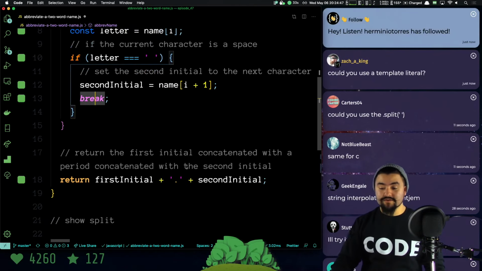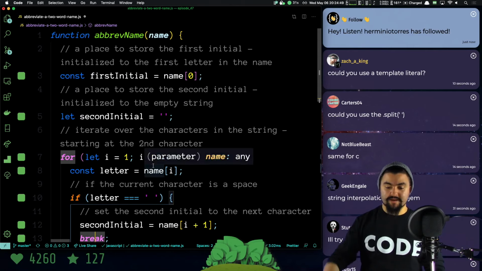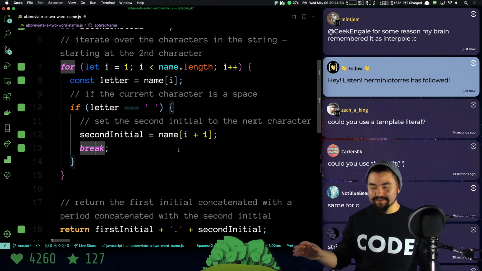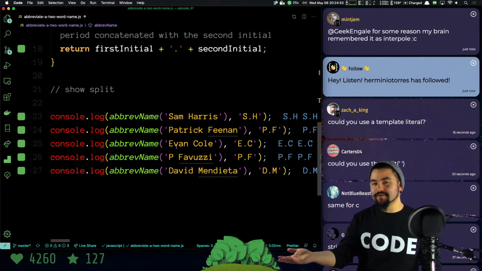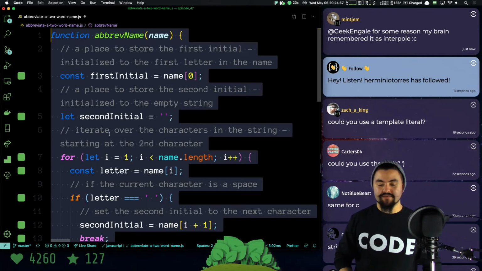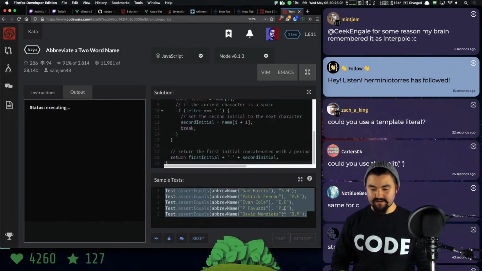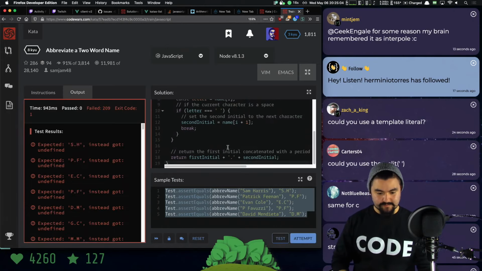And we absolutely could use template literals too. But this is my approach at breaking this down, not using any built-in functions, and assuming that we have mostly decent inputs, right? So if I take this code and I paste it into Codewars, let's see, does it work for the test cases?